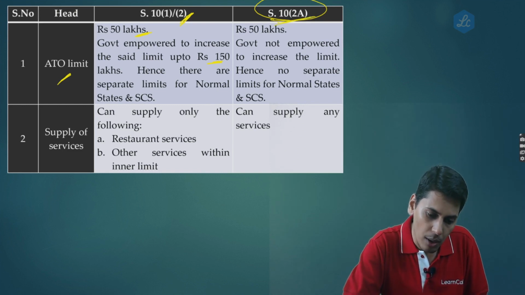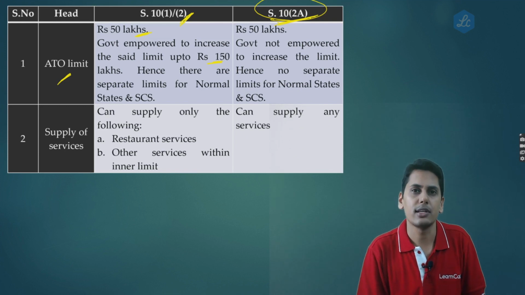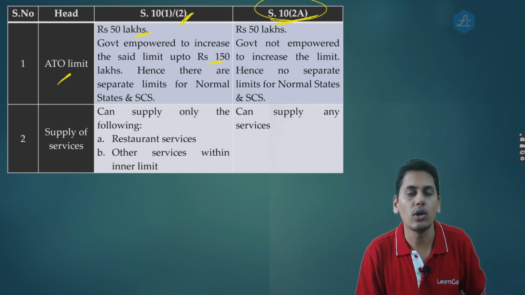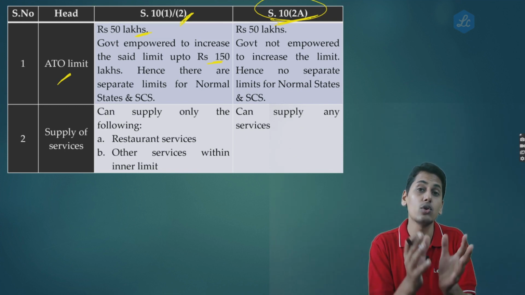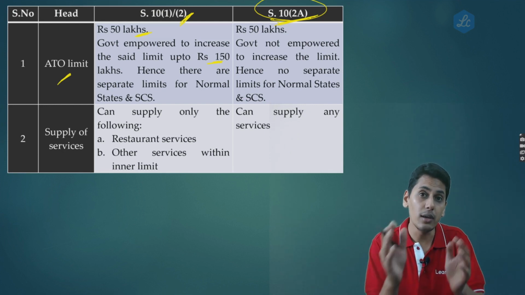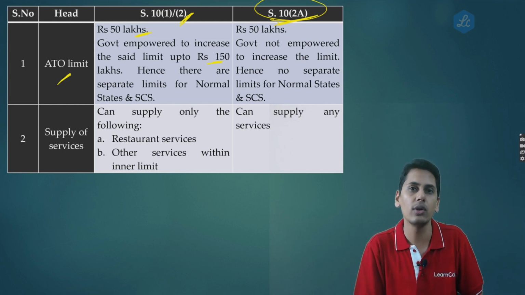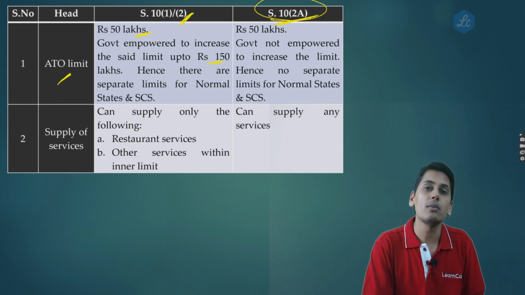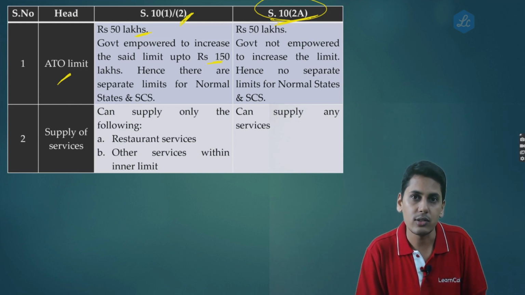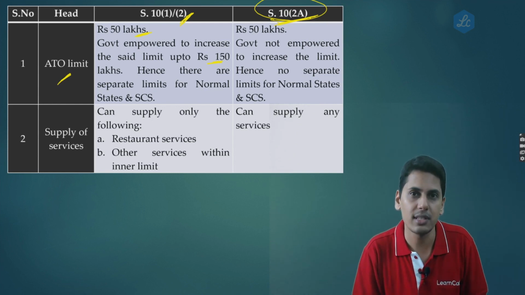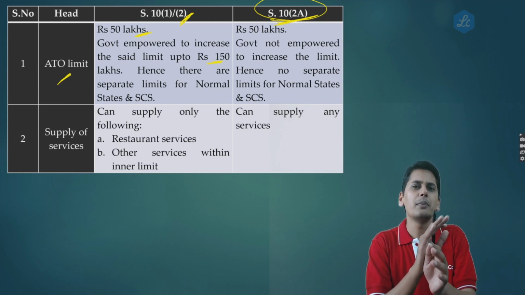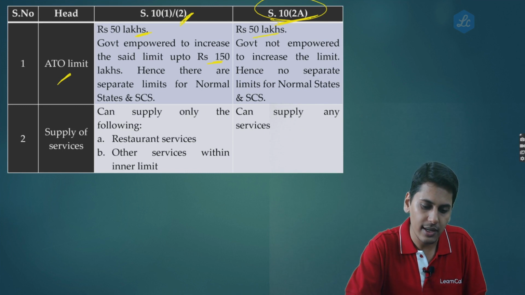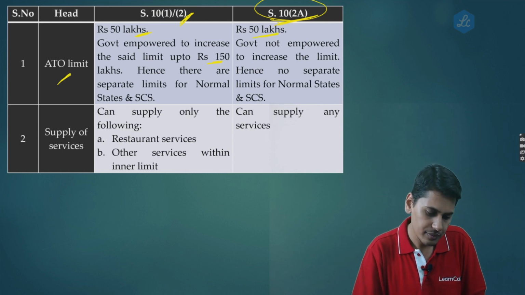But the composition scheme in 10 subsection 2A has a flat threshold of 50 lakh rupees. There is no choice left to the government to enhance this threshold further. If at all any enhancement has to be done, it has to come only via an amendment in the Act. So there are no separate limits for separate states or union territories. Let it be any state or union territory, the limit is going to be 50 lakh rupees.